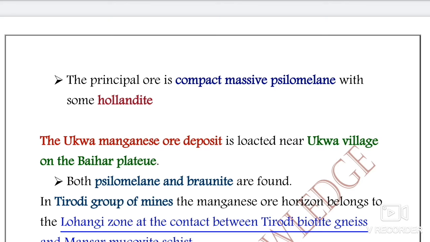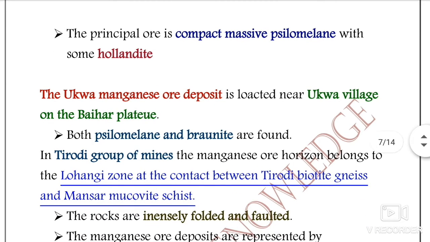And the Ukwa manganese ore deposit is located near Ukwa village in the Baihar Plateau. Both psilomelane and braunite are found here. And in the Tirodi group of mines, the manganese ore horizon belongs to the Lohangi zone at the contact between the Tirodi biotite gneiss and the Mansar muscovite schist.